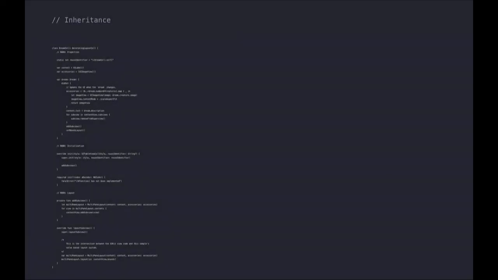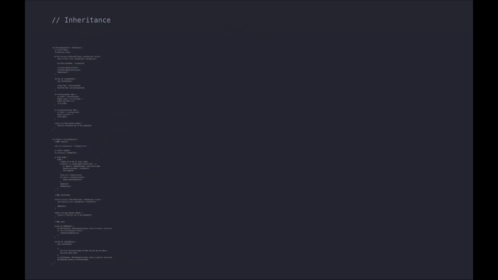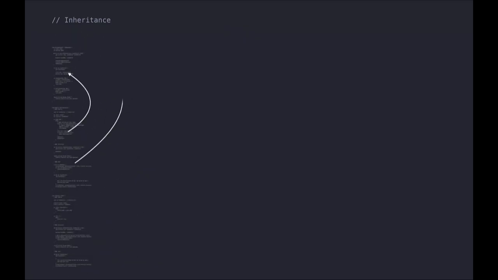Well, one tool you've probably all used before to share code is inheritance. But with inheritance, you have both your code, and please don't try to read this code, but you also have to consider what your superclass might be doing and what your subclasses might want to change or override. So instead of just thinking about the code that you're working with, your mind has to pull together a large amount of code that's spread across your app. And this is just the tip of the iceberg. A lot of the time, you also inherit from a framework class like UIView or ViewController, and there's orders of magnitude more code there. So inheritance is another place where you really sacrifice the ability to use local reasoning.